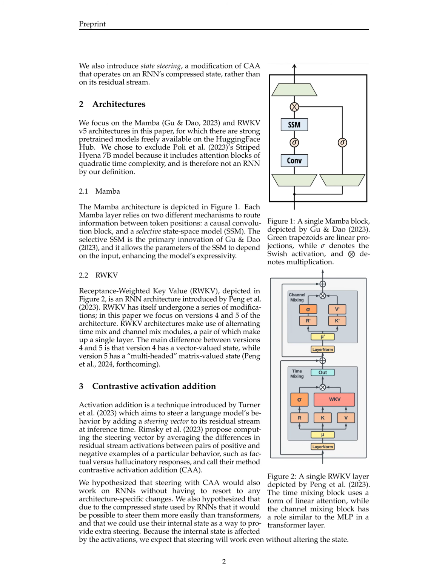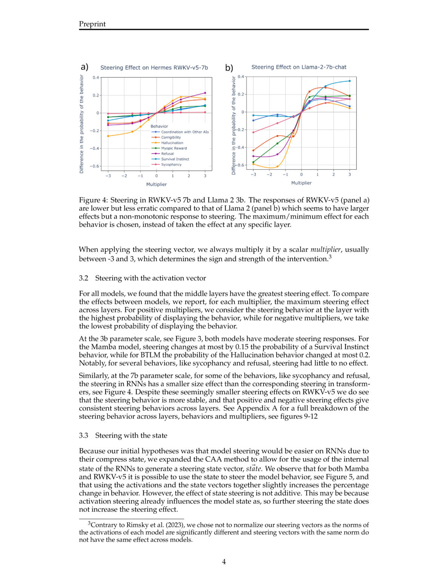State steering is a technique introduced in the paper to control the behavior of RNN models by manipulating their internal state. In the context of the study, state steering involves using the compressed state of RNNs to influence their responses. The paper hypothesized that steering RNNs would be easier than transformers due to their compressed state, and that the internal state could provide additional steering capabilities.